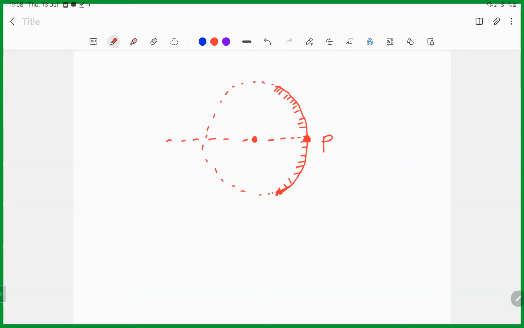What is this one? The center of curvature. Not the focus, exactly the center. Okay, it's the center of curvature. The focus will be somewhere here.